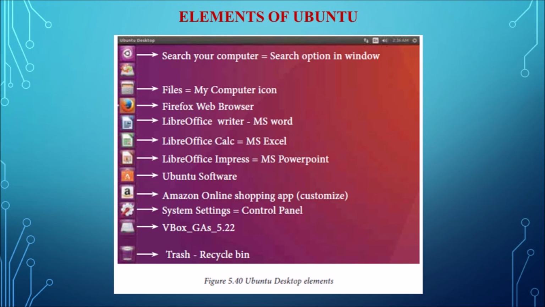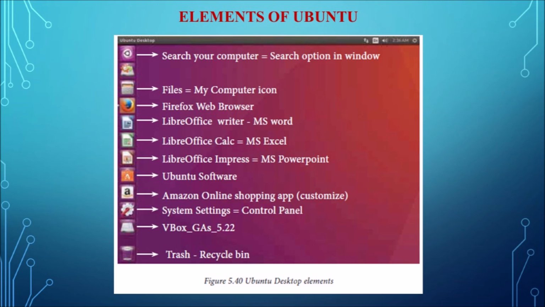So first icon is the search your computer icon, which is similar to the search option in Windows. Here the user has to give the name of the file or folder for searching. The user can also give the partial name of the file or folder, and it will display the search results. And next is the files, which is similar to the my computer icon in Windows.